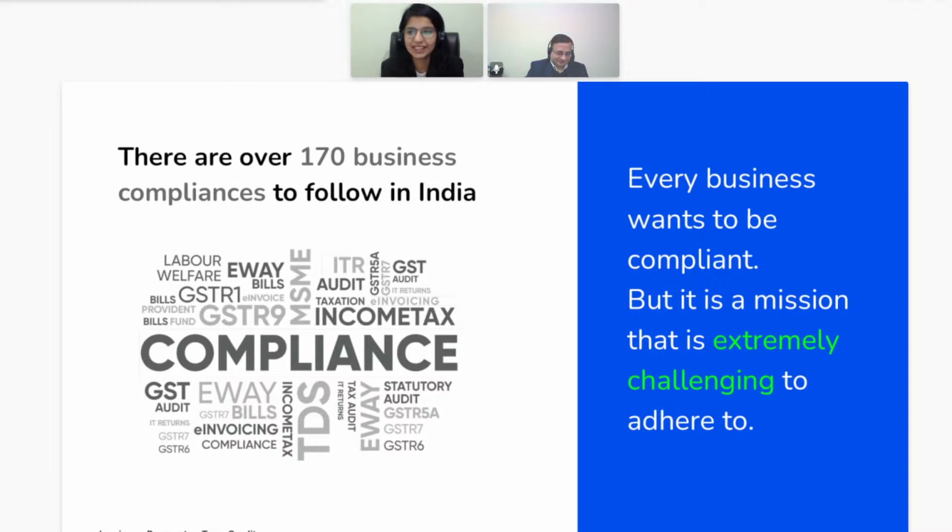So I can see there is another query. This is from Rohit, and he's asking how to deal with ITC in respect of imports and RCM. In case of RCM, the supplier of services reported the same. However, the invoice was not booked in the same month, so we have to pay interest if we book the invoice in the next month. And how will we match the same in respect of the ITC of imported goods and services?